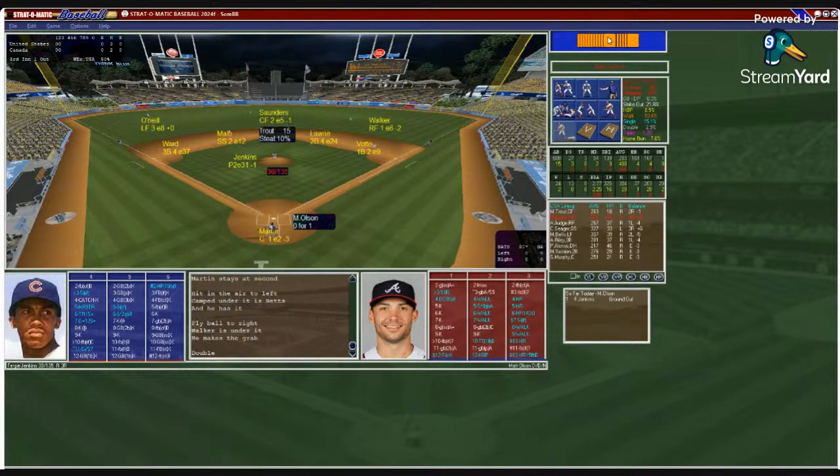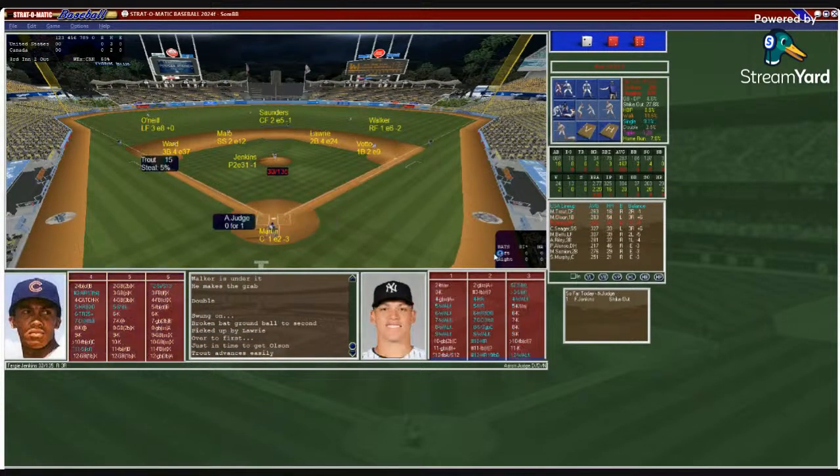Martin puts down the sign. Jenkins working from the stretch. This could be a big pitch in this ball game. Ground ball to second. Lowry's got it. Goes to first. And Trout will be on third with 2 outs. Here's Aaron Judge. .167, 2 homers, 3 RBIs.